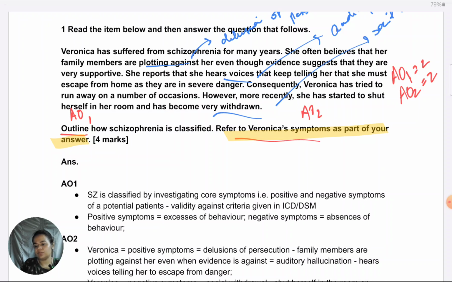Now, just to give it a good finishing and link it back to classification, because I've spoken a lot about Veronica at this point. So she would get classified as having schizophrenia because she is meeting those symptoms which are specified in ICD or DSM. The question is, how is schizophrenia classified? So using Veronica's example, I can say for patients like her, the visibility of those core symptoms indicate that she meets classification criteria of DSM or ICD, and that is how she will be classified.